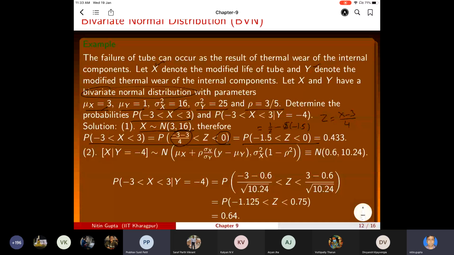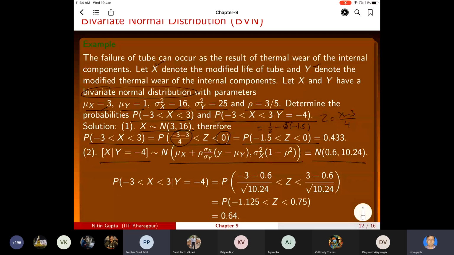Now, if you want to find the probability that X is between minus 3 to 3, given Y is equal to minus 4, you know the conditional distribution of X given Y equal to minus 4. We have just shown that this will be mu X plus rho, sigma X upon sigma Y, times Y minus mu Y, with variance sigma X square times 1 minus rho square. Just plugging in all the values, we get this value.